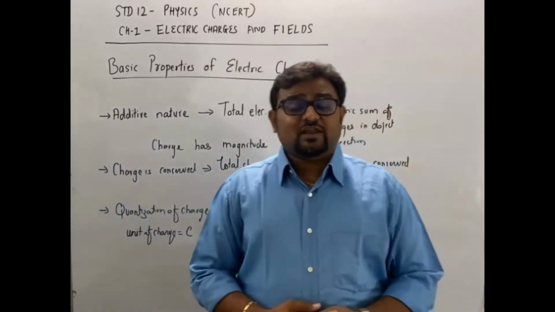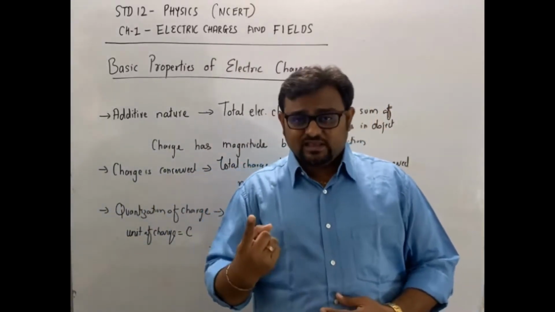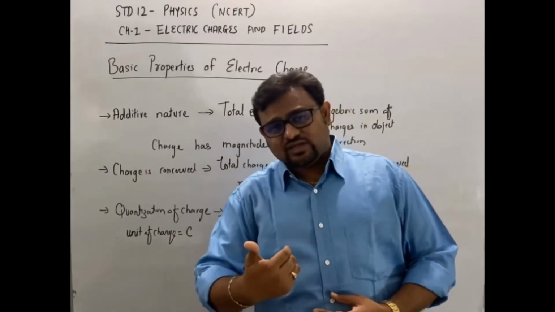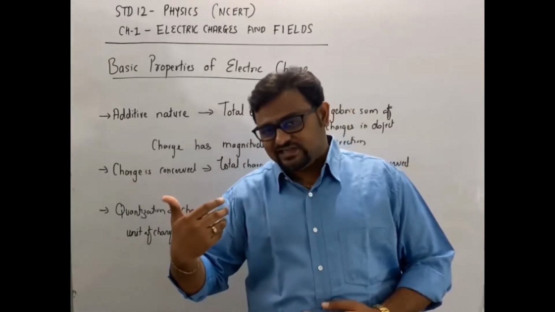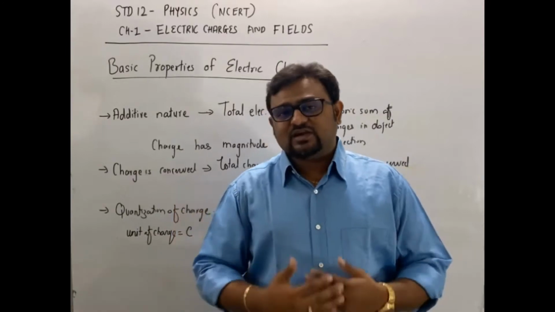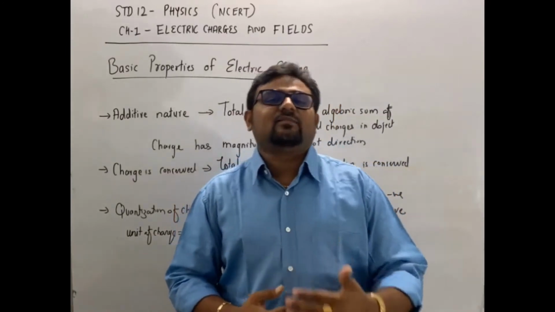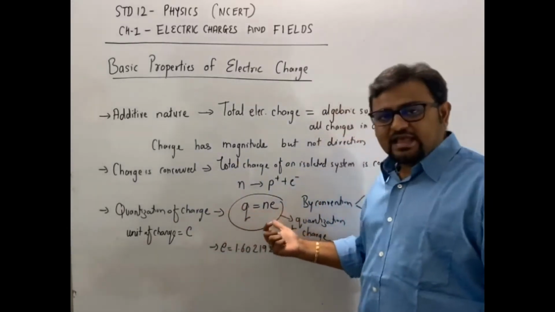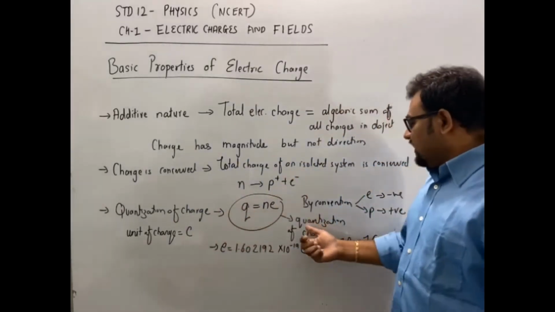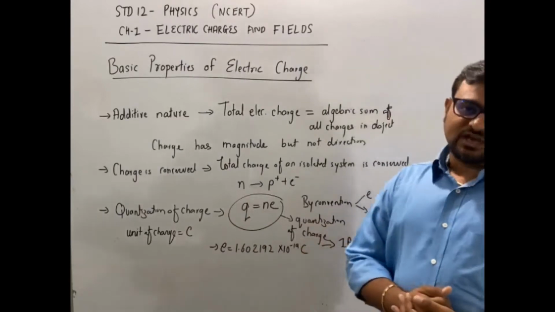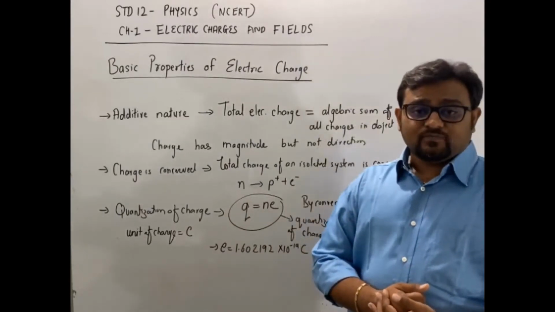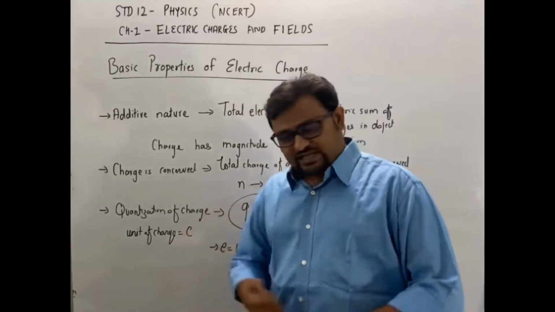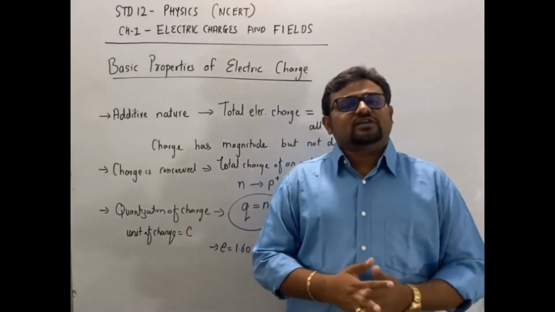So the value of charge can be equal to 1e, 2e, 3e, 4e, minus 1e, minus 2e, minus 3e. That means it will always be an integral multiple of e, that is q is equal to ne, and this fact we call quantization of charge. The unit of charge is coulomb and its symbol is C. We will use symbol C for charge.